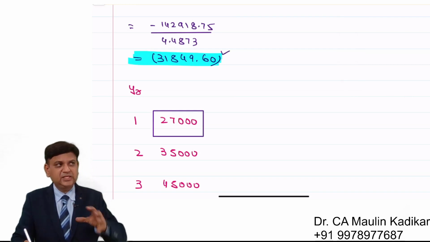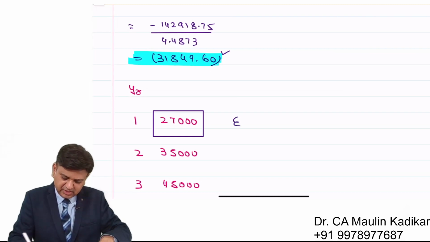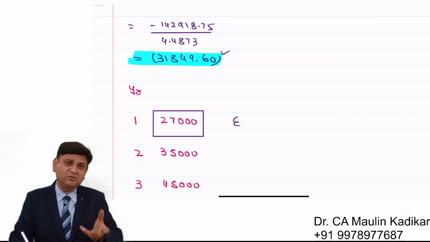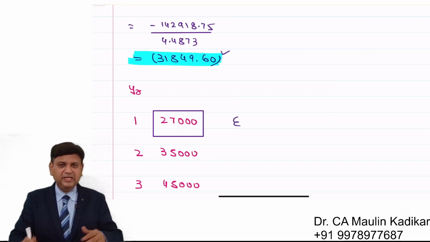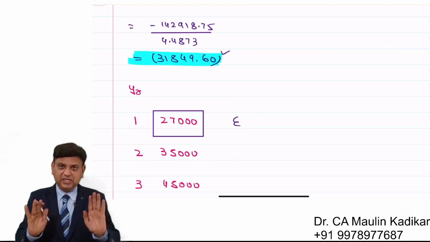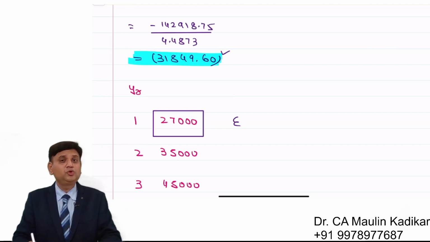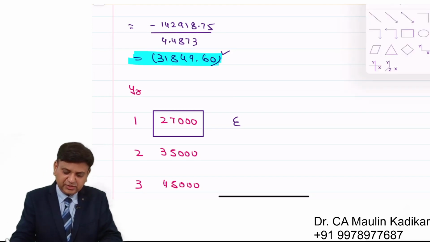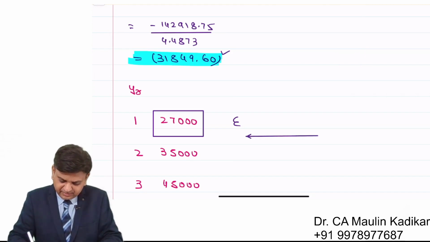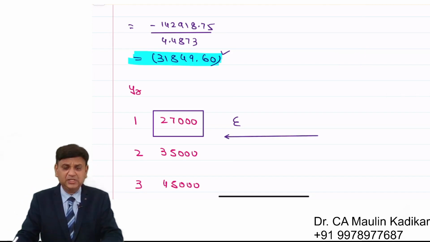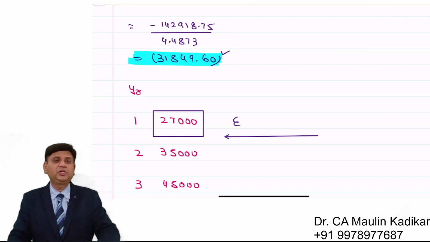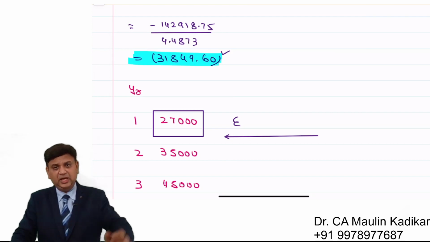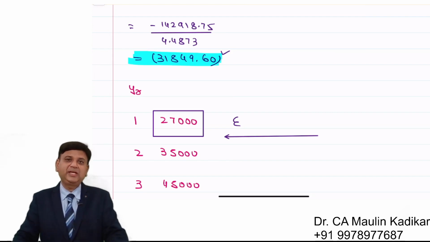So it is better that in the first year we use existing machinery. In the second year, using the existing machinery becomes expensive. So we would advise the company not to use the existing machinery in the second year. Instead, you should replace existing machinery with new machinery at the end of the first year. What is the optimum time at which you should replace existing machinery with the new machinery? The optimum time is at the end of first year. That is what we understand.